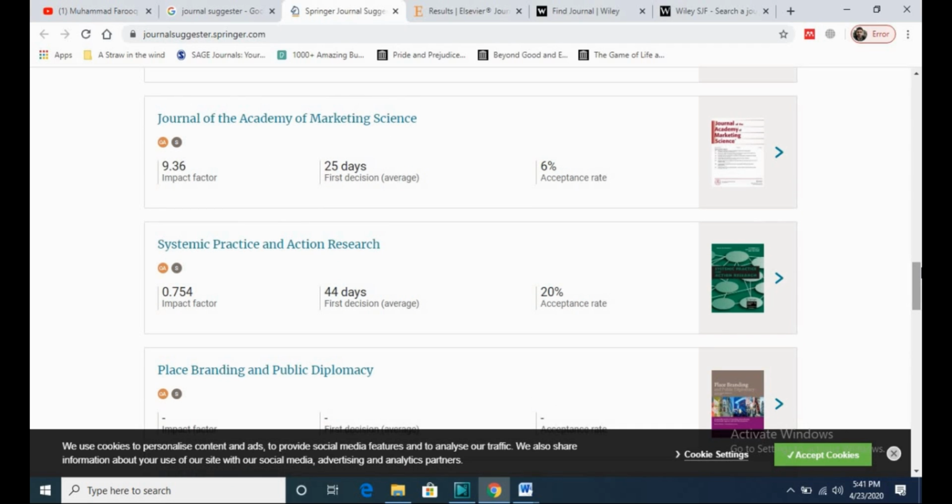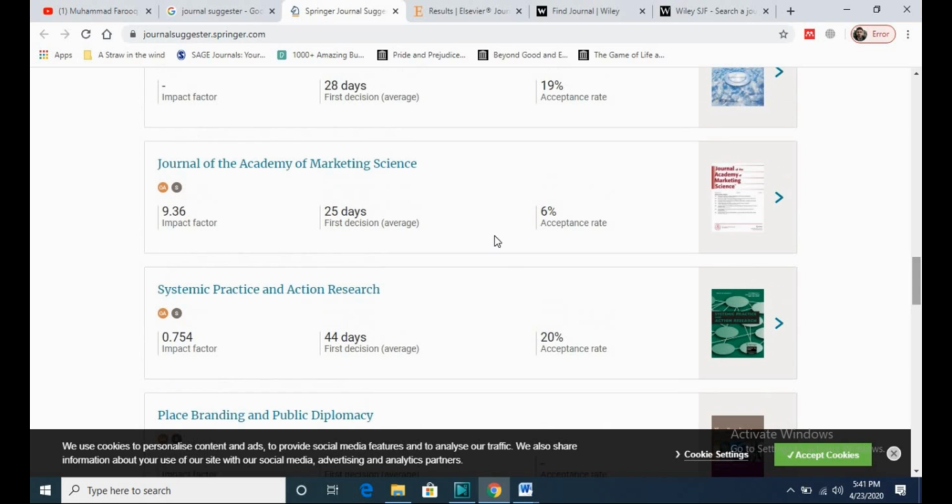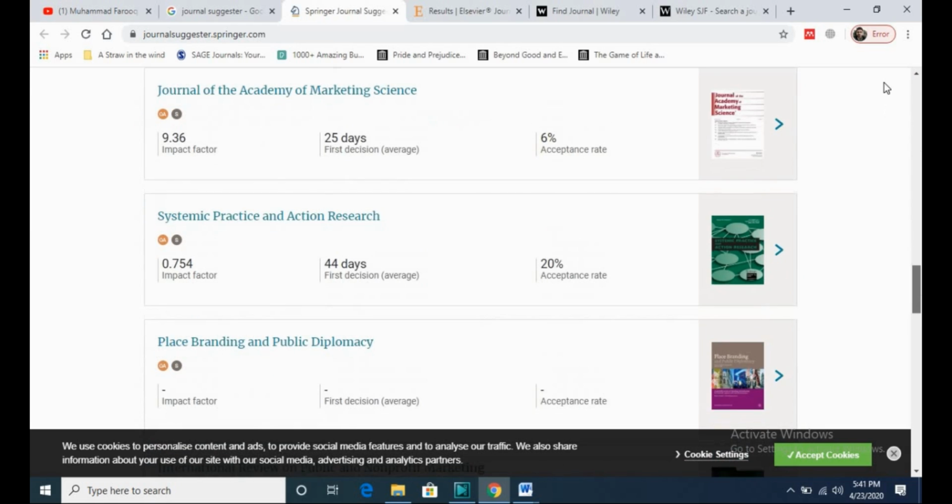Maybe if your article is weak, you can look into the acceptance rate. Maybe if you want to publish it early, then you can see the first decision schedule of every journal. So this is the best journal suggester, giving you the best information.